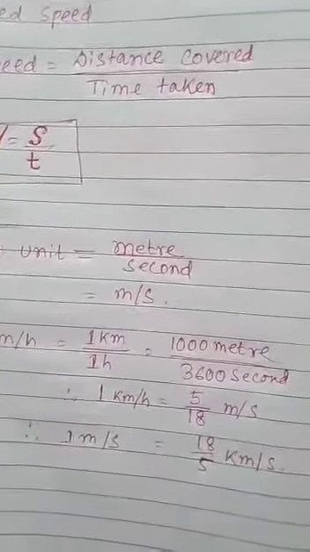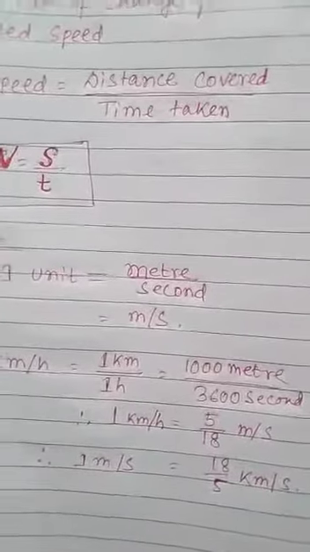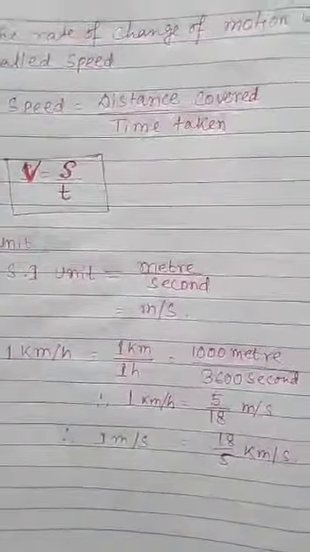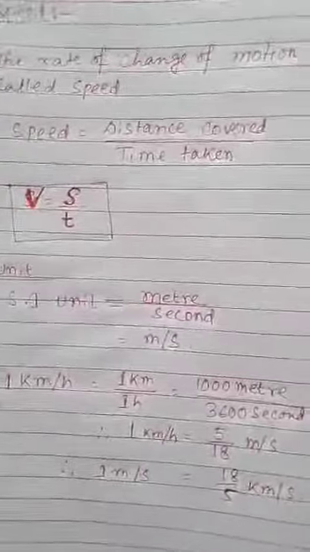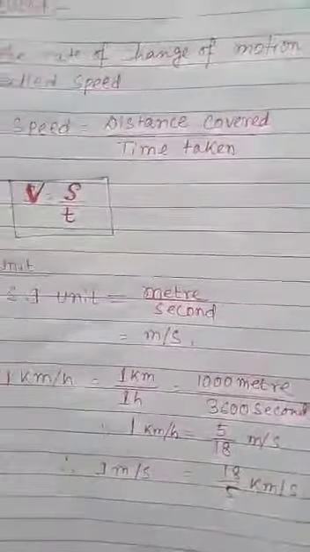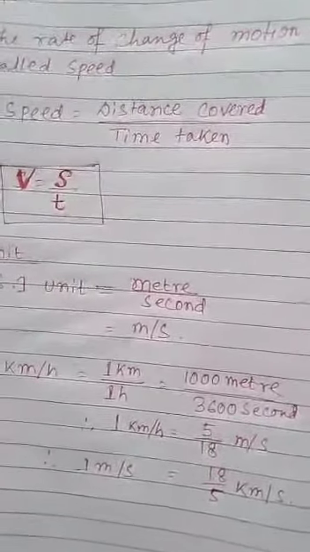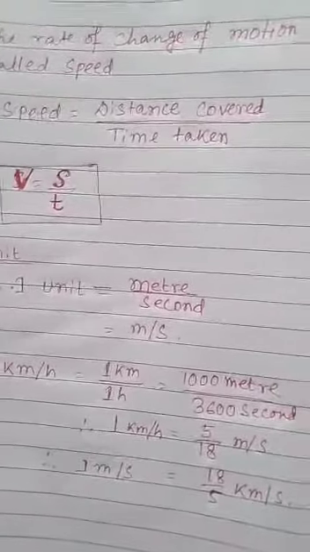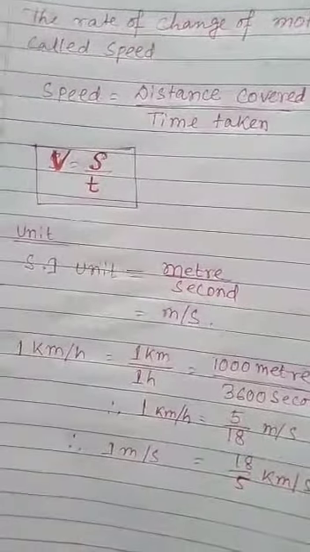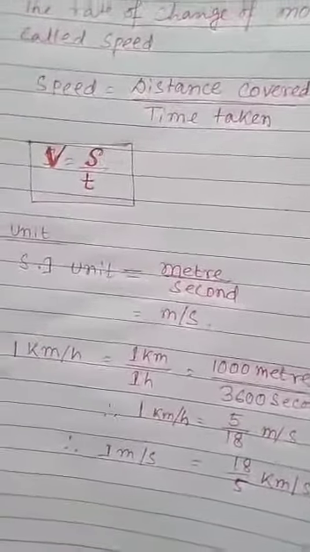Let us consider an example. Suppose you are going to Cooch Behar, and the distance is 100 km. Suppose you are covering 25 km every hour, then you need 4 hours to cover the distance, isn't it? So this kind of speed is uniform speed.